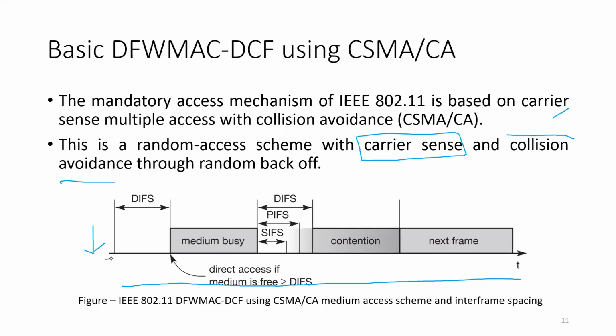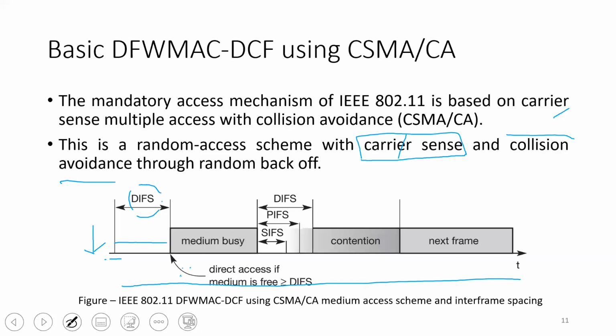It will sense the medium, which falls under the criteria of carrier sensing. The station will keep on sensing the medium for, let's suppose, this much amount of time, commonly referred to as the DCF interframe spacing, or DIFS. If the medium is free for DIFS amount of time, the station will transmit its information over the medium.